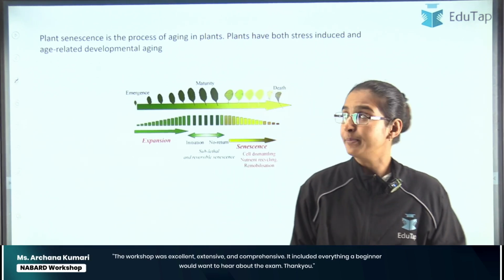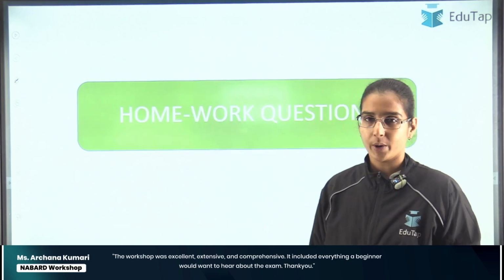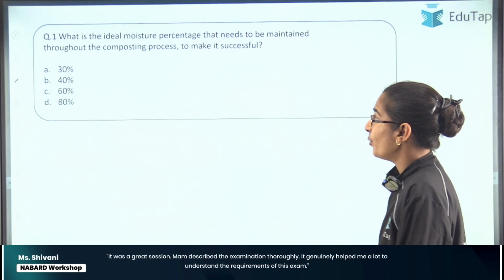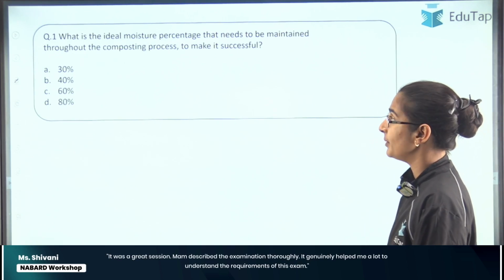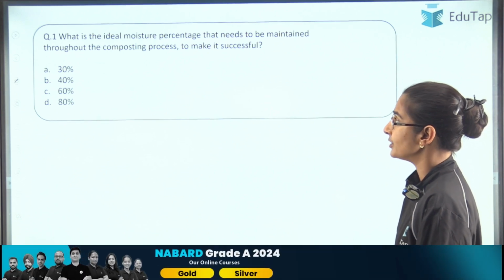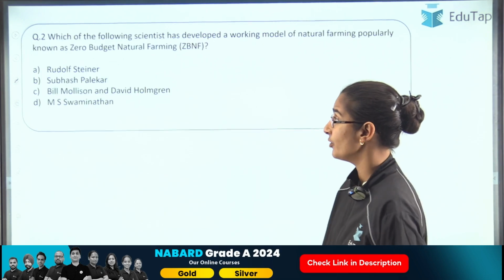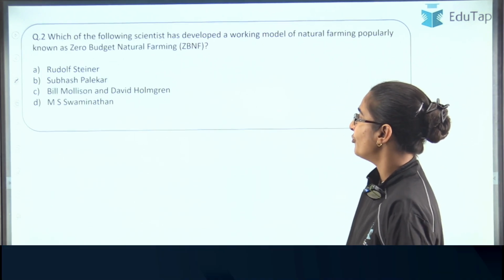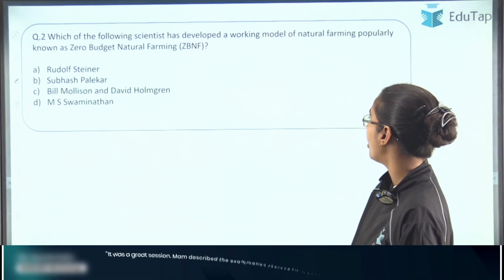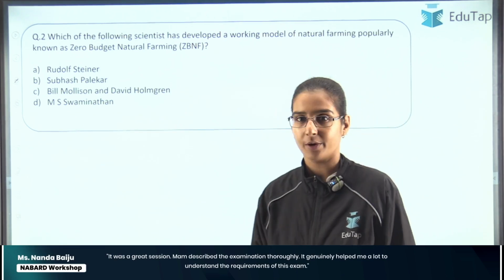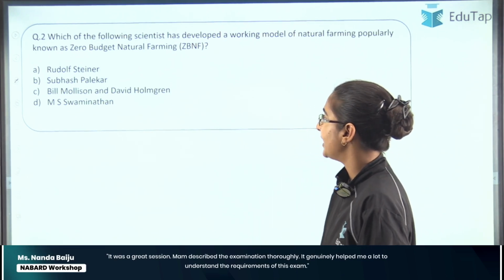But before we wrap up this lecture, let's have some homework questions. The first question says, what is the ideal moisture percentage that needs to be maintained throughout the composting process to make it successful? And the second homework question is, which of the following scientists has developed a working model of natural farming, popularly known as zero budget natural farming? So this you have to tell.